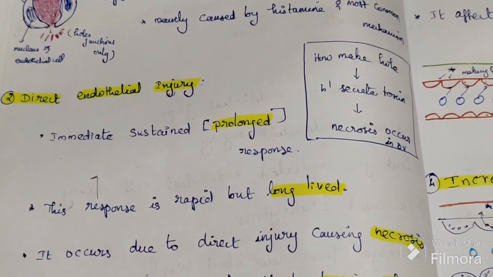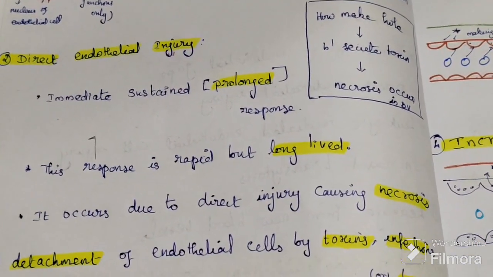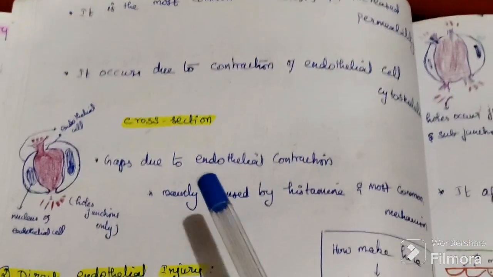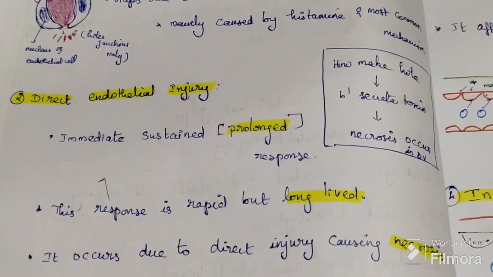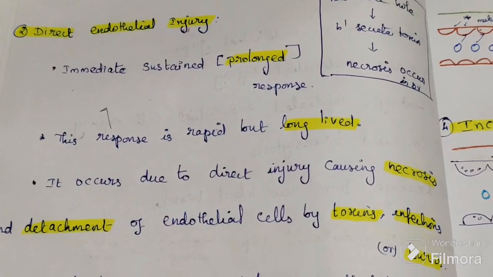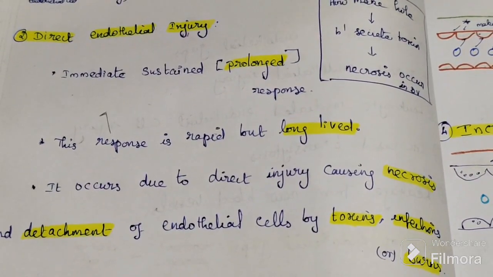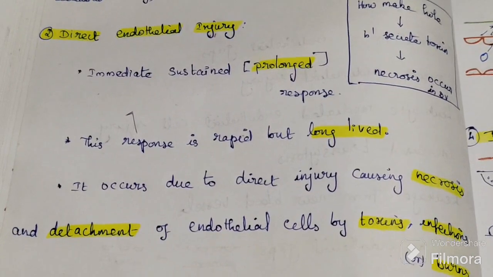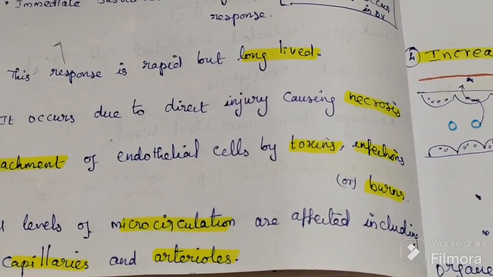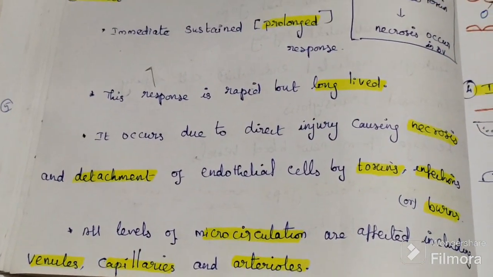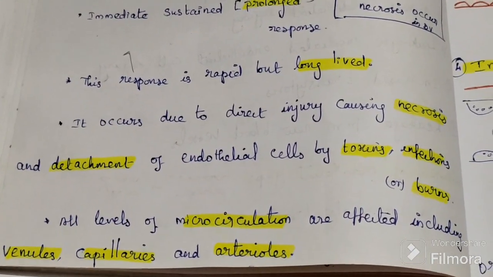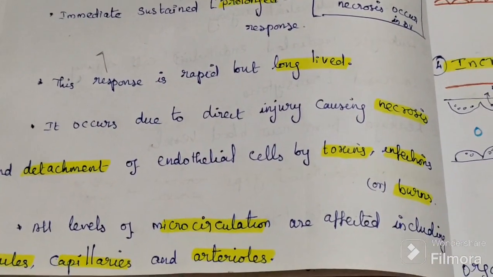Then direct endothelial injury: immediate and sustained, this is an immediate process and also prolonged. It is rapid but long lived. This occurs due to direct injury caused by necrosis and detachment of endothelial cells by toxin, infection or burn. Here, all levels of microcirculation are affected, including venules, capillaries and arterioles.